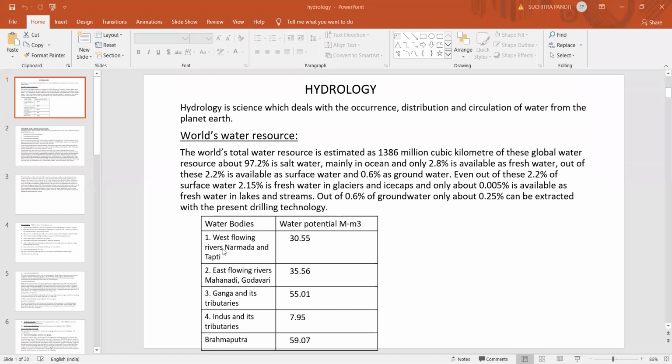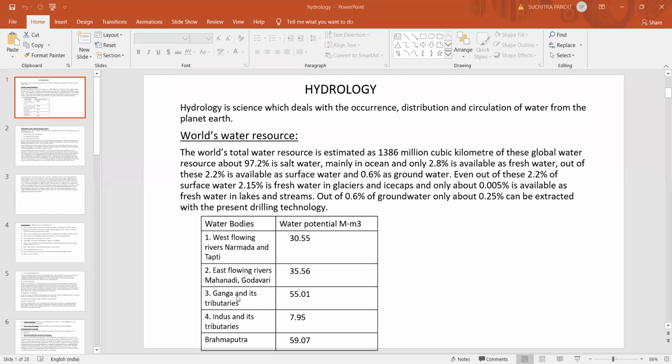The east flowing rivers, which join the Bay of Bengal, like Mahanadi, Godavari, Krishna, and Kaveri, account for about 35.56 million hectare meter.